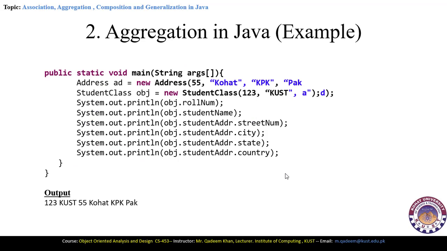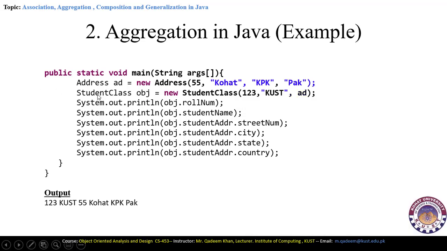Now there is the void main function. Every Java program requires the void main from where the class execution is started by the compiler. Now in the main we have Address add = new Address, first parameter, second parameter, third parameter, and another parameter. After that you will see that we have another object, which is the students class object.